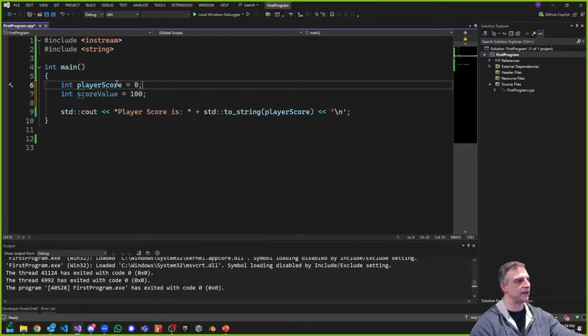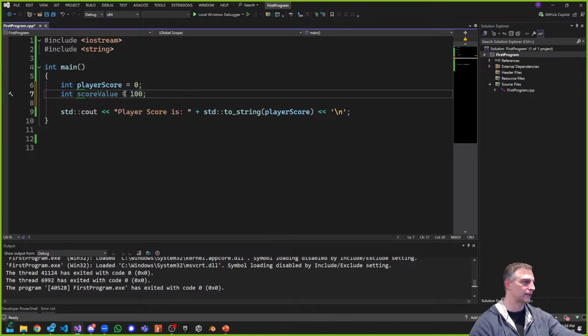Question: when I read my player score, do I change it? Do I change my player score when I'm reading from it? Like, so I'm trying to add these things together. That's good. If you said no, it's correct. Some people have this idea that if I read from this, then I'm changing it somehow. It doesn't change. It only changes when you write something to it, and the only time that you're writing anything to it is when you're assigning something using the assignment operator, this thing right here. Okay. So I want to add these two things together.